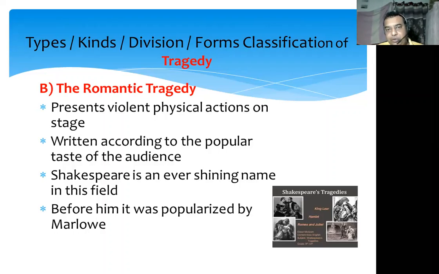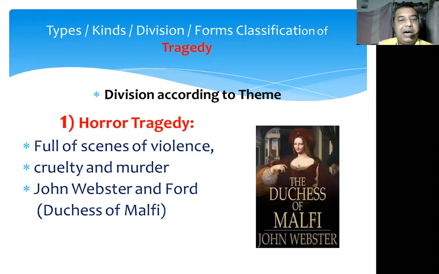So according to the form and structure, I can say that two types of tragedies are there. The first one is the classical tragedy and the second one is the romantic tragedy. Now we will move on to the types of tragedy according to the theme. According to the theme, the tragedy is further divided into four subtypes.